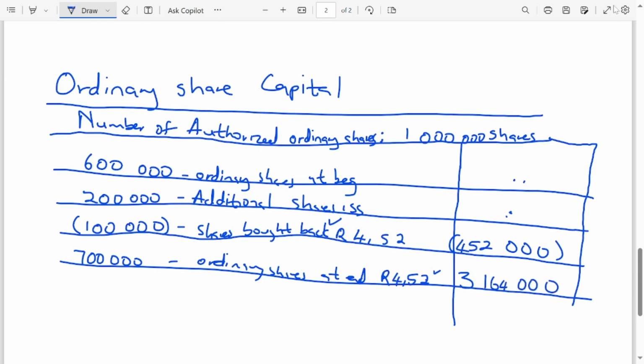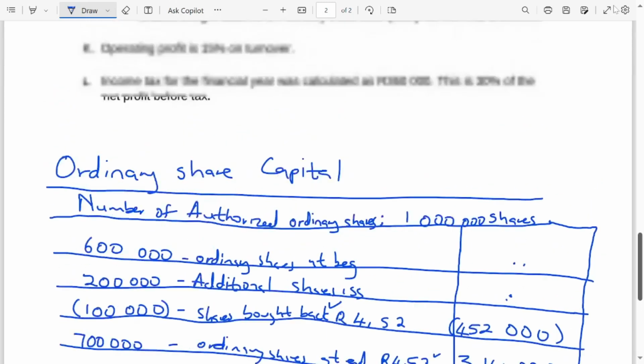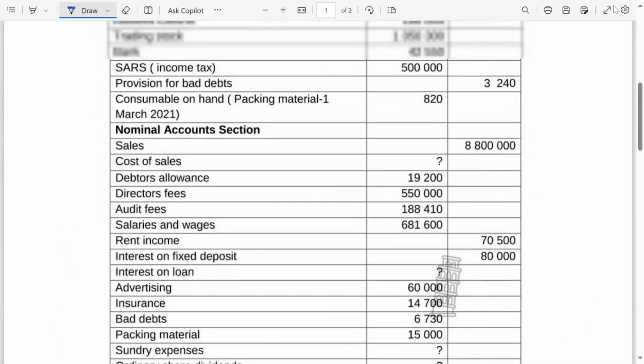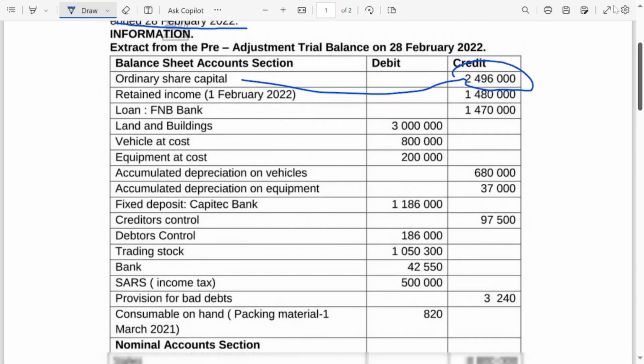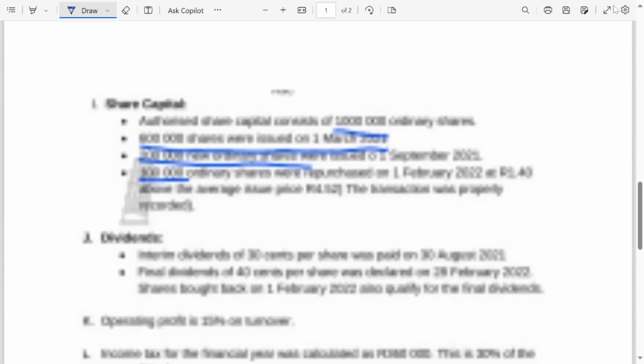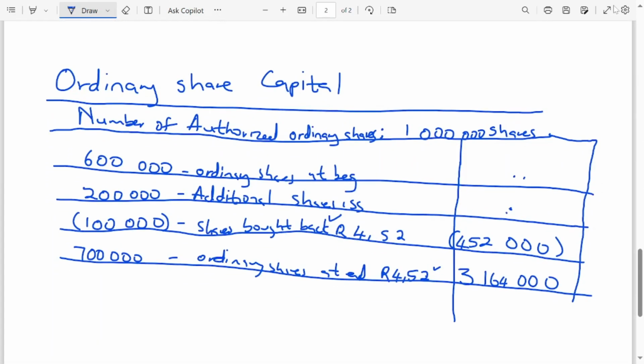So now let's go back here. The ordinary share capital is given as 2,496,000. This means that this is the ordinary share capital at the beginning of the year, because now we know the value at the end.